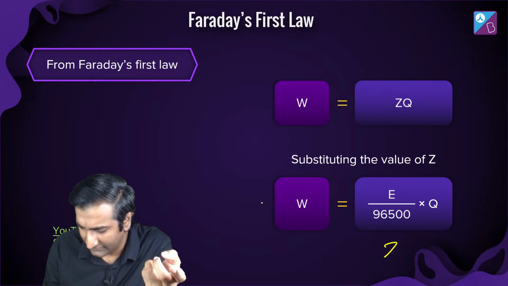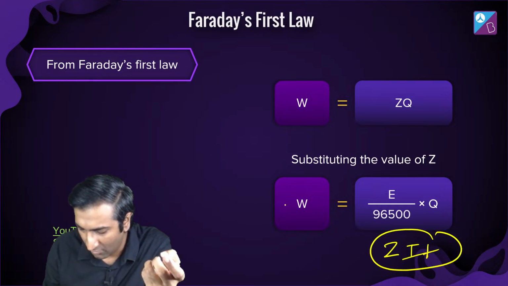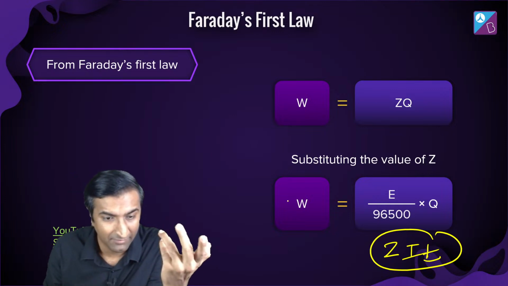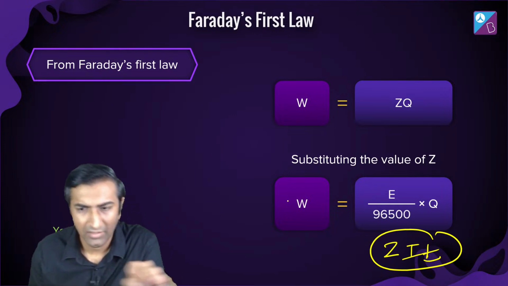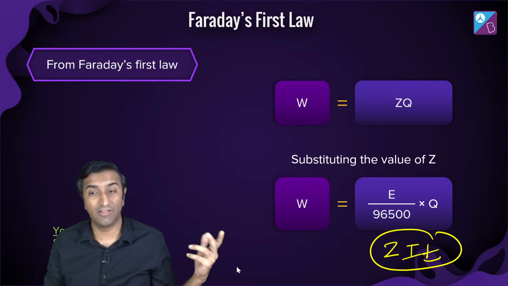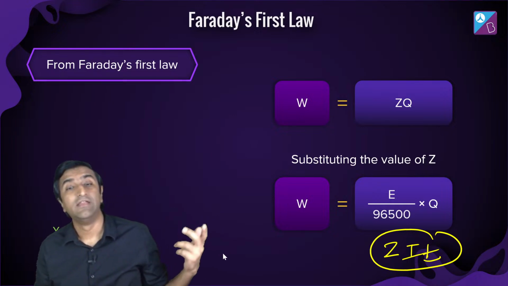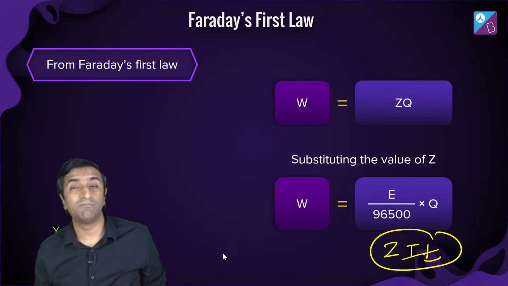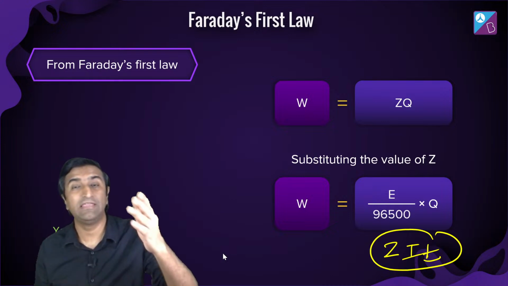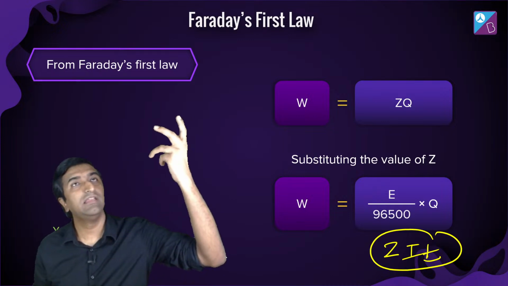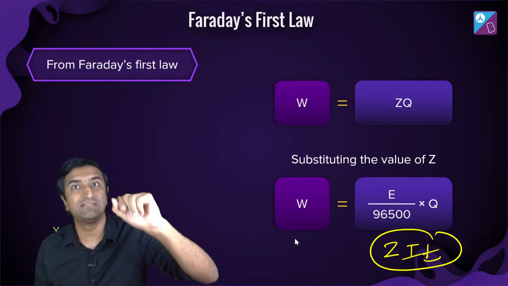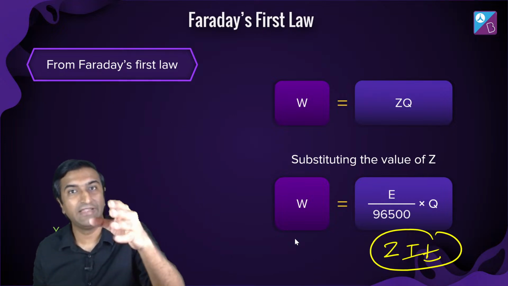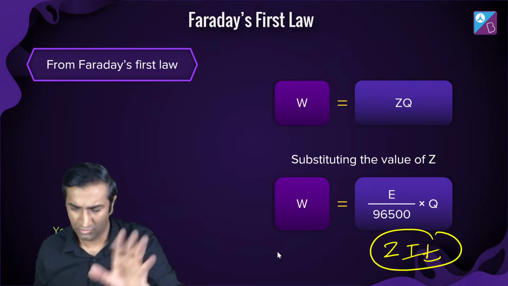And in fact, it's going to be ZIT. That is the best way to remember it. Even I remember that. ठीक है? Are we good with this? How do you get Faraday's first law? What is the value of E? Sometimes students blank out in the exam. They blank out: E क्या होता है? Z क्या होता है? Sometimes they just write E there instead of Z. So please don't do all those things.